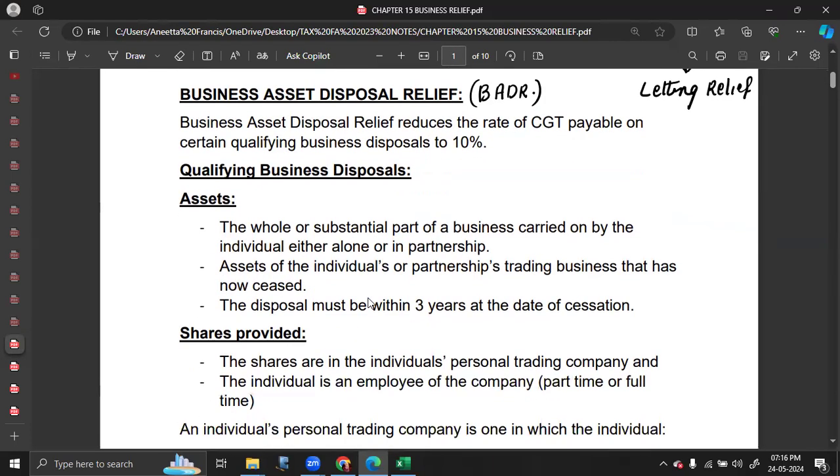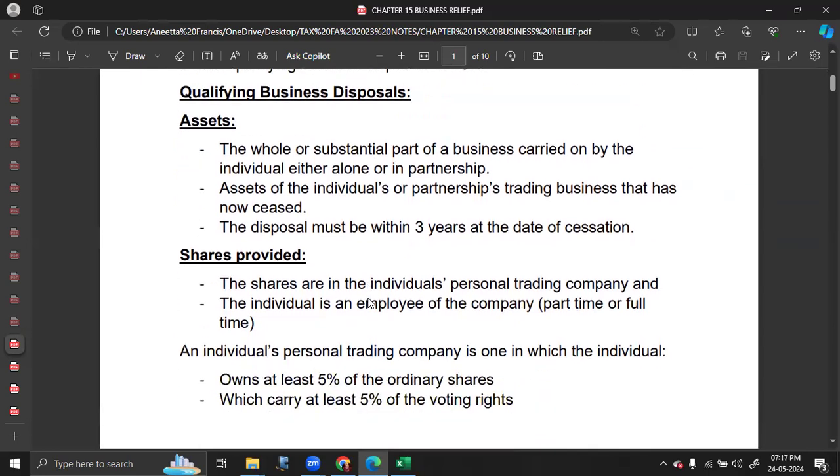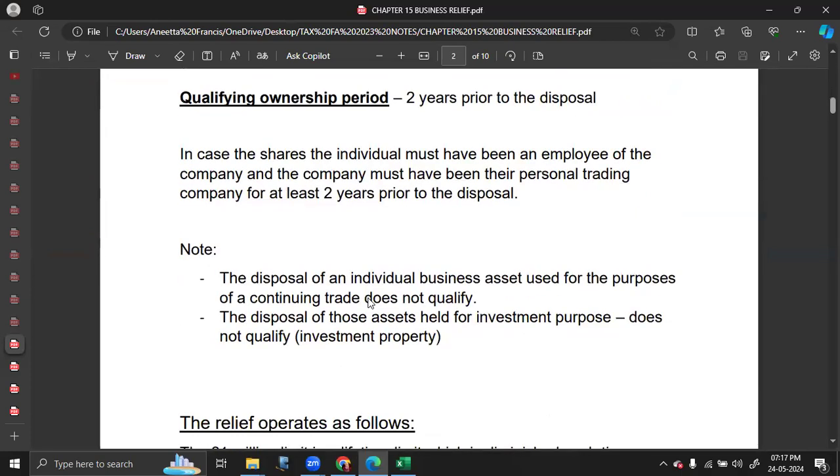That means you have to either sell your entire business or a substantial part of your business, or you have to cease your business and sell all the assets within 3 years of cessation. For shares, it should be your personal trading company. That means you should have a holding of more than 5% and you should be an employee of that company as well. All of these conditions should be satisfied for a minimum of 2 years prior to disposal. If these conditions are met, you are eligible for BADR relief.